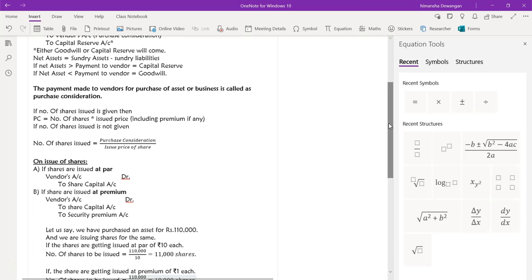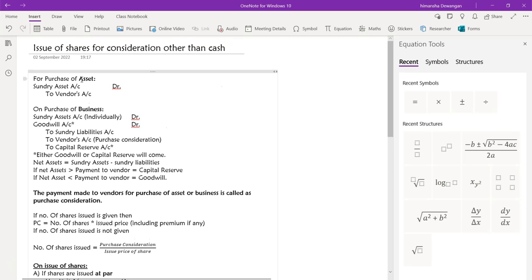Now this was a very simple transaction that we had taken, that we are only purchasing an asset. Now we can issue the shares if we are purchasing a business. We can purchase a whole business, and when we are purchasing the whole business, instead of making payment in cash, we can make the payment in the share capital, by issuing the shares. All right, Niharika, this topic is a very basic topic that we are studying in the 12th standard. Later on in higher studies, in college and post graduation, CA, MBA, and everything, we study a higher version of this topic, purchasing a business and making payment in the shares.